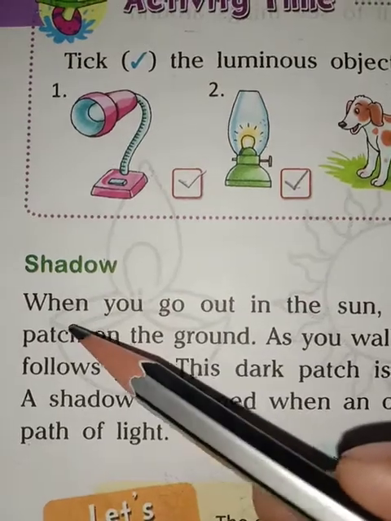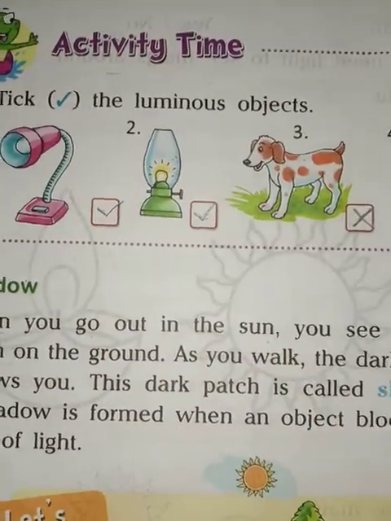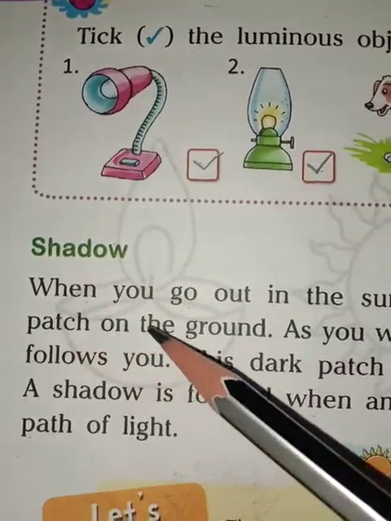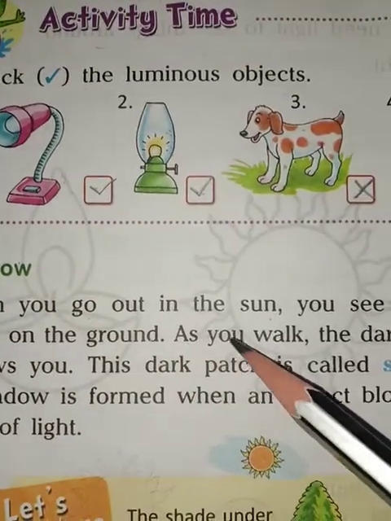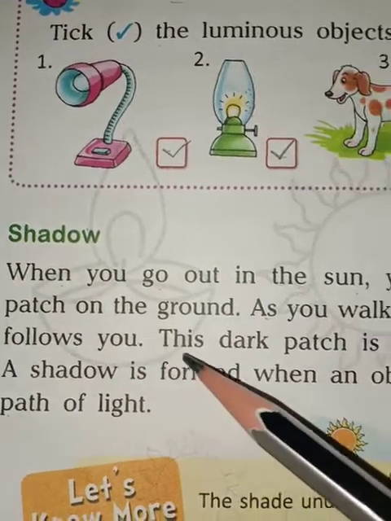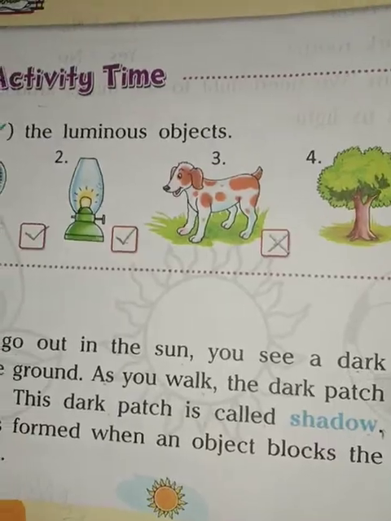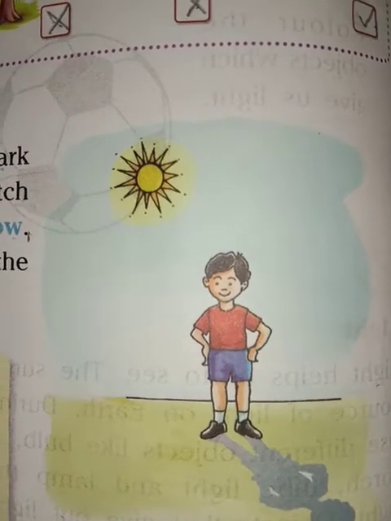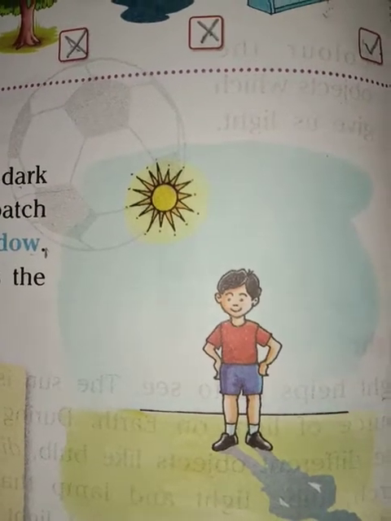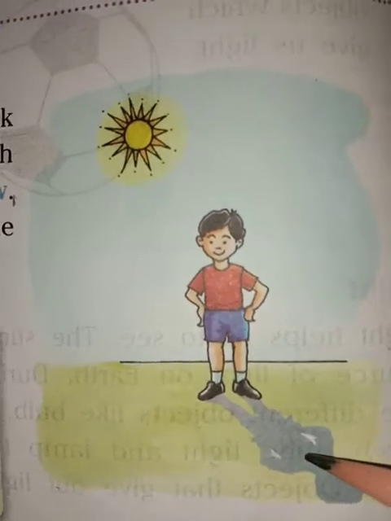Now, when you go out in the sun, you see a dark patch on the ground. As you walk, the dark patch follows you. This dark patch is called shadow. Students, when you go into the light of the sun, you see a dark patch on the ground. You can see here the dark patch on the ground.